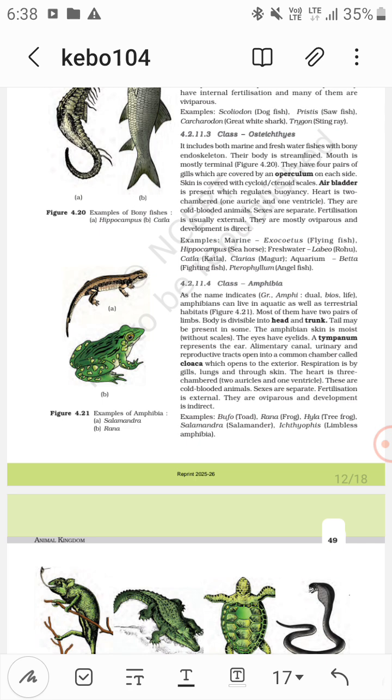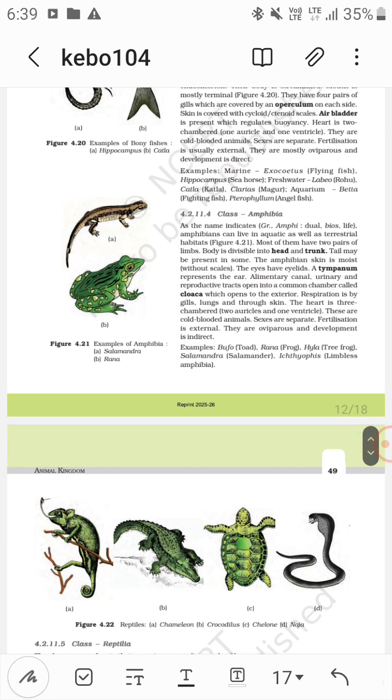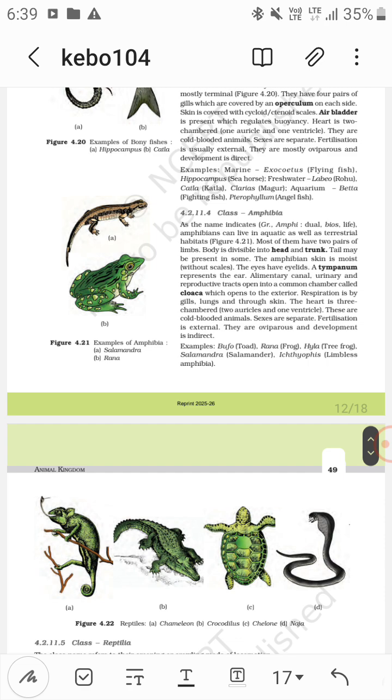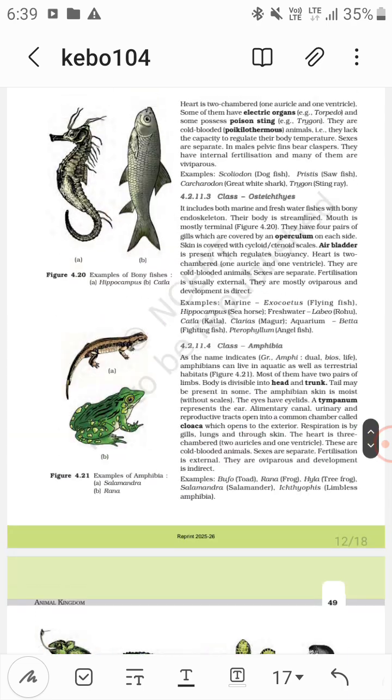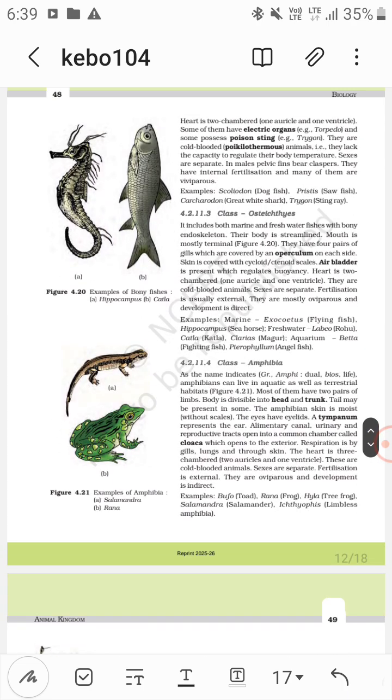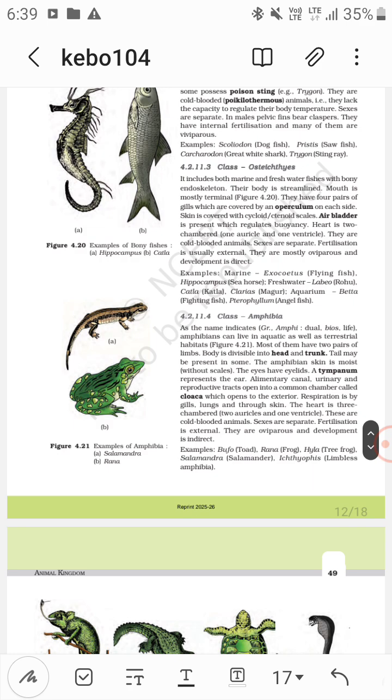Then examples: marine Osteichthyes and some freshwater Osteichthyes. In the marine, Exocoetus, that is flying fish, and Hippocampus, sea horse. Freshwater: Labeo, Rohu, Catla, Clarias, that is magur. And aquarium fish: Betta, that is fighting fish, and Pterophyllum, that is angelfish. These are aquarium fish, right?